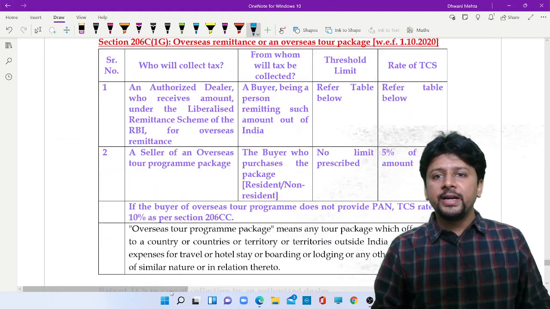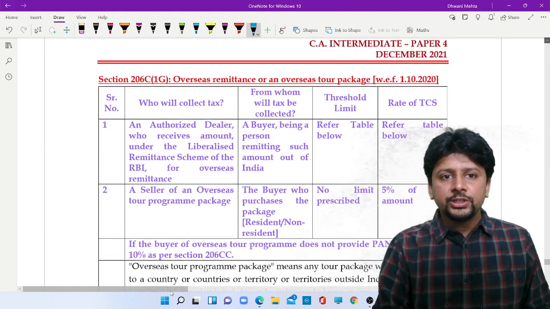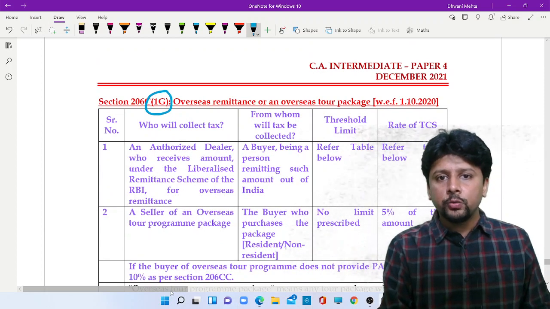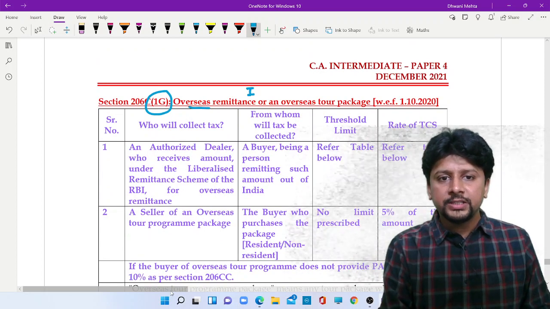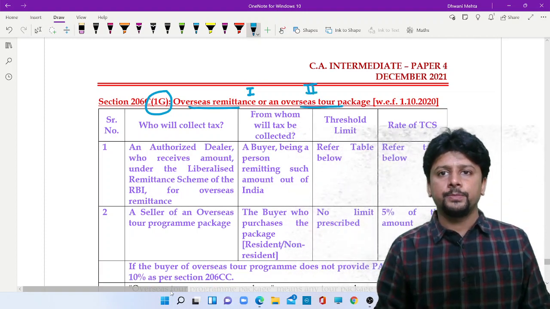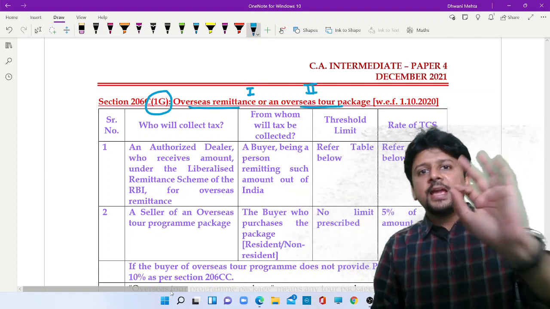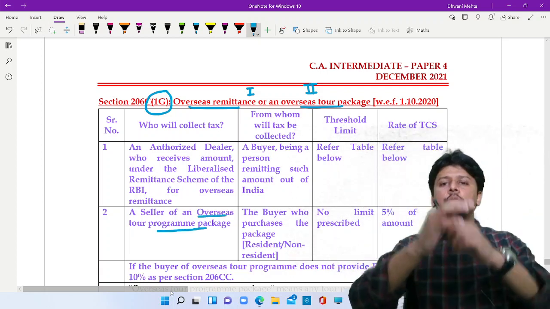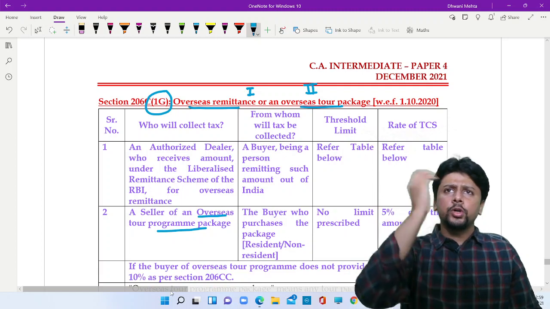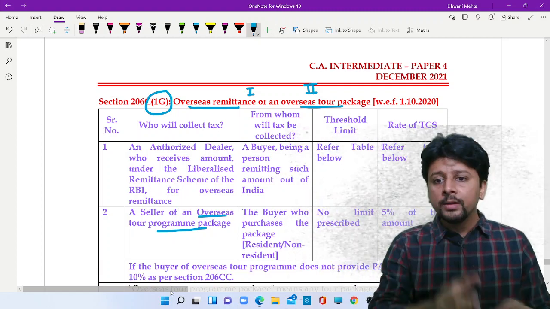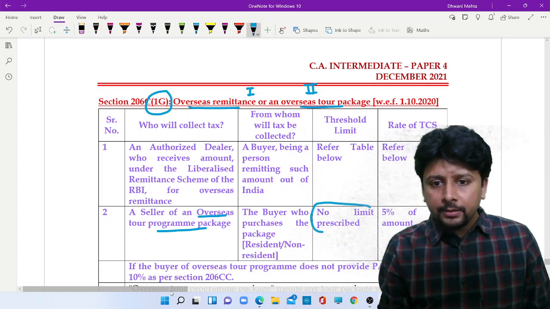Now coming to the amendment. Two subsections have been created. 1G, which covers two items. One, overseas remittance. Second, overseas tour package. If you are paying money for an overseas tour package, you want to go for a holiday outside India, you want to go for a business trip, but it is outside India, then no threshold limit.